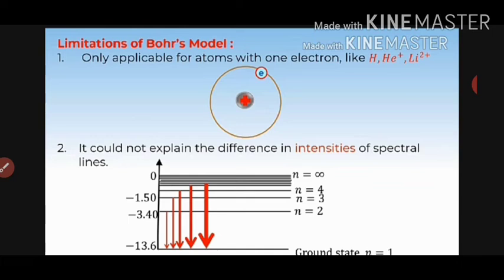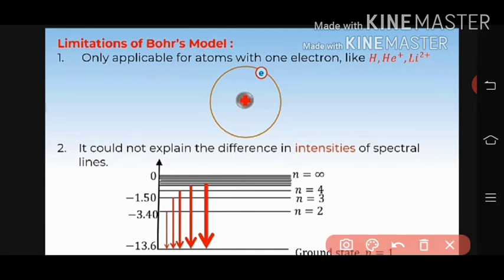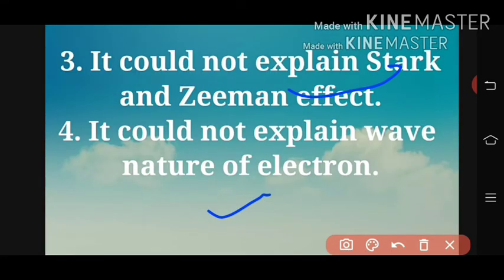First limitation: it is applicable only for atoms with a one-electron system. Here you can see that this is an atom that has only one electron. Some examples are the hydrogen atom, helium ions and lithium ions. And the second limitation: it could not explain the difference in the intensities of the spectral lines. Here you can see that this line is more intense.